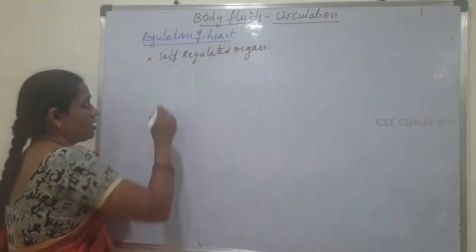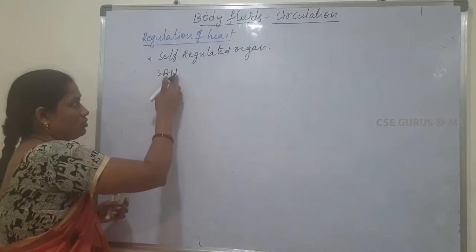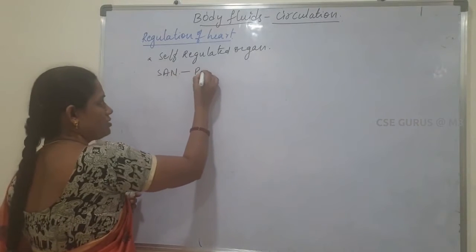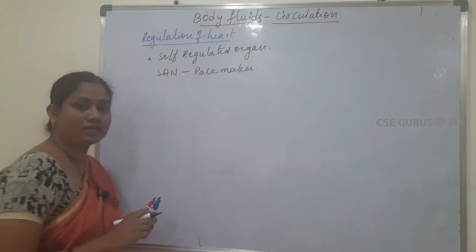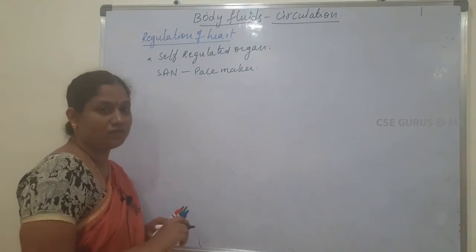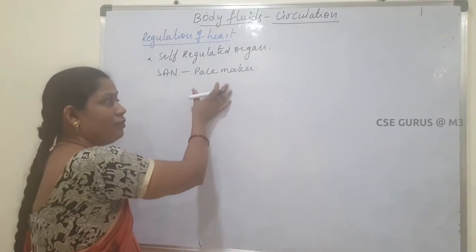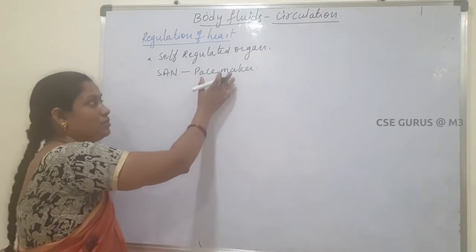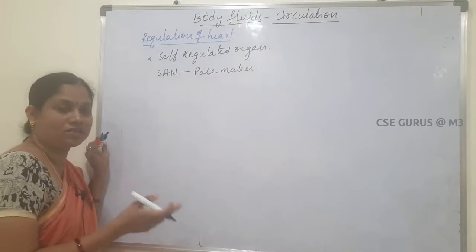It has the SAN, or SA node. This SA node acts as a pacemaker, which is present in the right atrium of the heart. Pacemaker means it produces the action potential without any external stimuli.